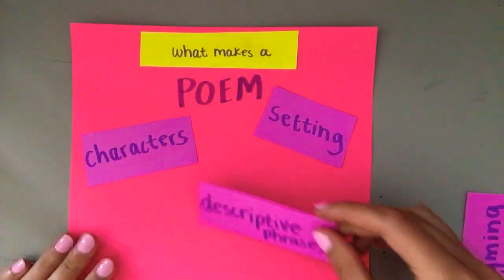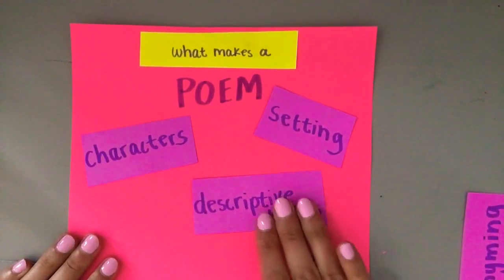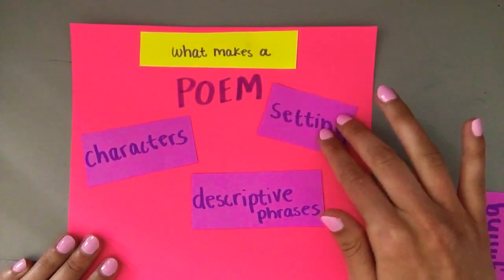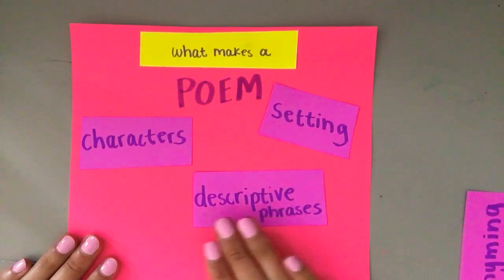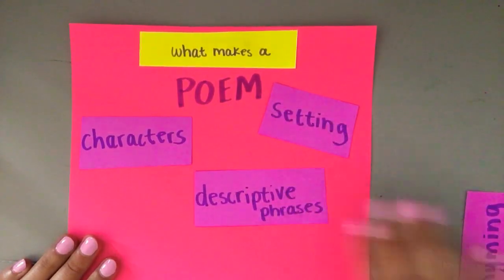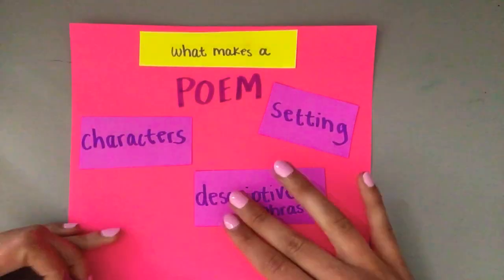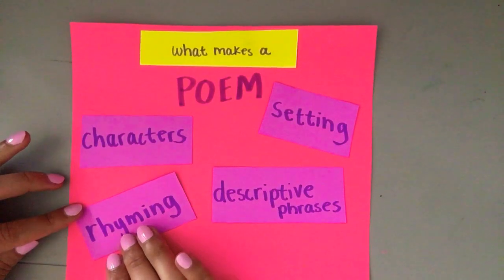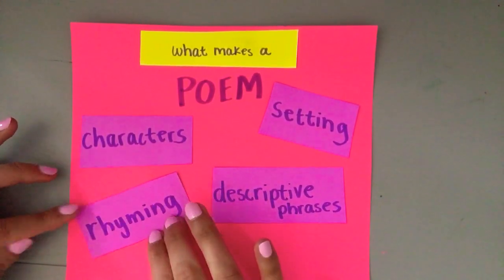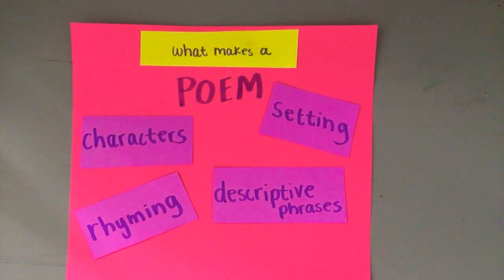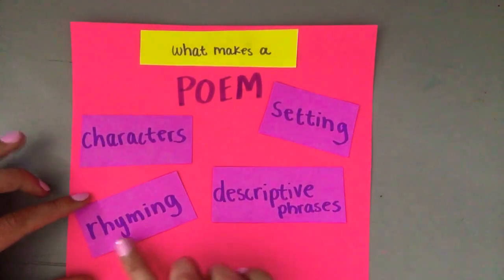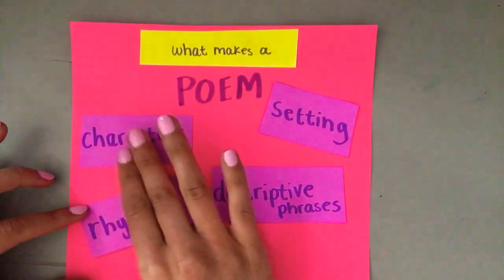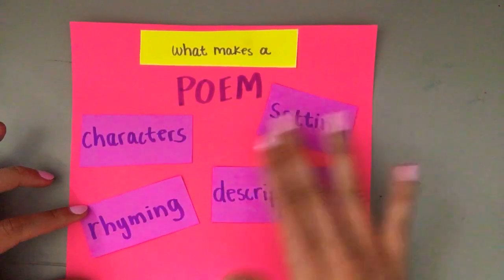Poems almost always, though, have descriptive phrases, which is what we've been focusing on this week. Writing them, reading them, finding them. Today we're going to be finding descriptive phrases in poetry. And then one thing that poems have that other kinds of fiction, other stories don't have, is rhyming. Sometimes poems rhyme. However, I'm going to tell you sometimes poetry does not rhyme. I actually write poetry and my poetry doesn't usually rhyme. So a lot of these things are changing from poem to poem.